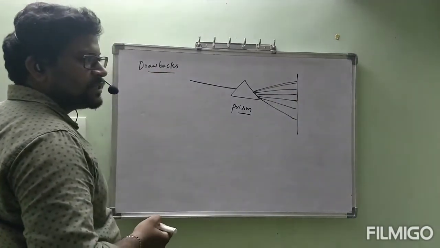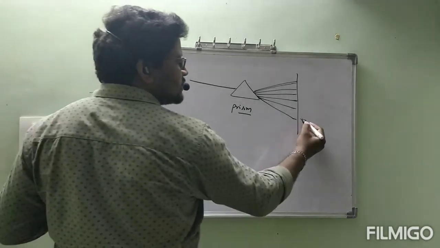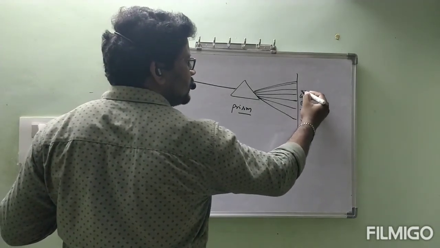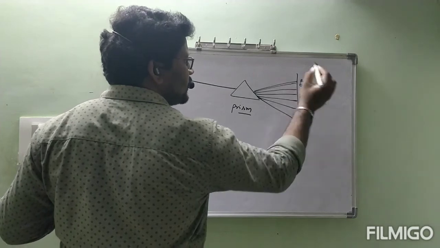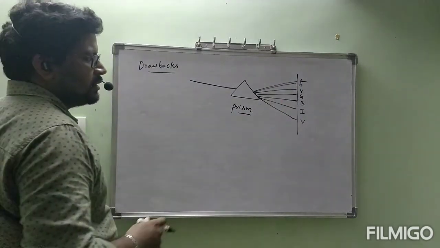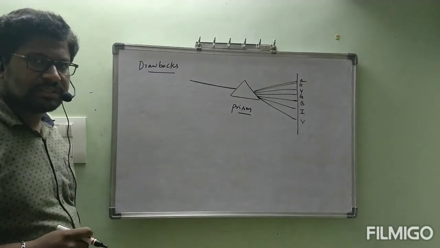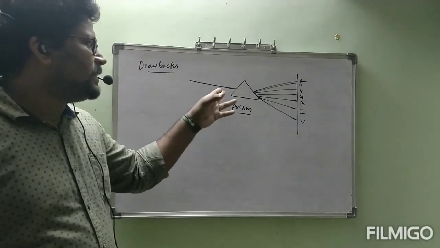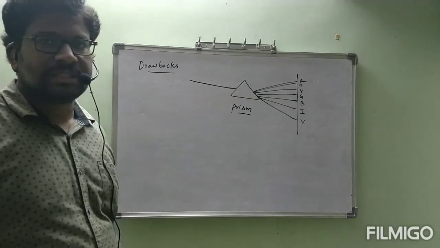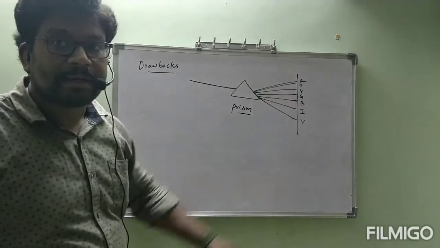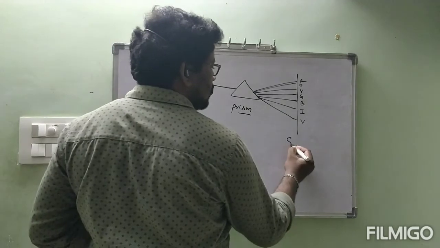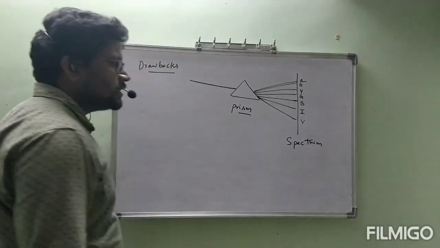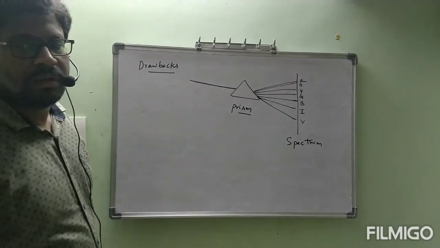White color is split into 7 colors: violet, indigo, blue, green, yellow, orange, red. You know this already; it was explained in your physics subject also. This splitting of one color into 7 colors is called spectrum.